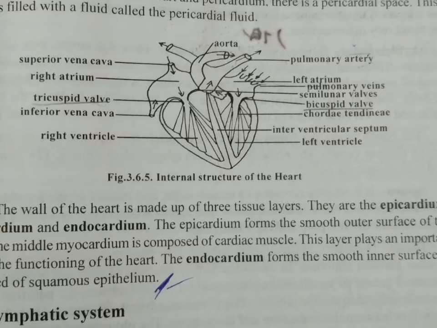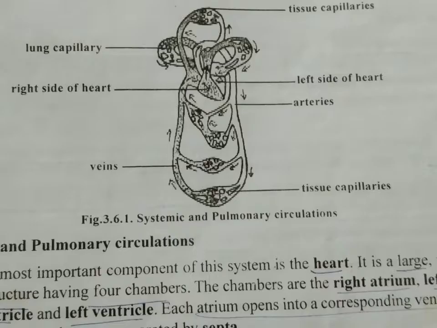Finally, only 2 veins, the superior and inferior vena cavae, return the blood to the right atrium. Thus, the course of blood from the left ventricle through the body organs and back to the atrium forms the systemic circulation. Now, let us see about pulmonary circulation.